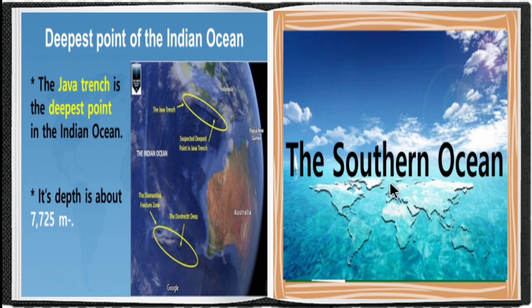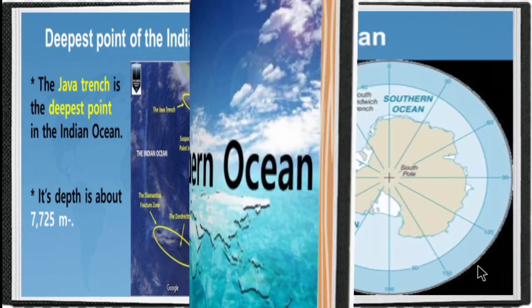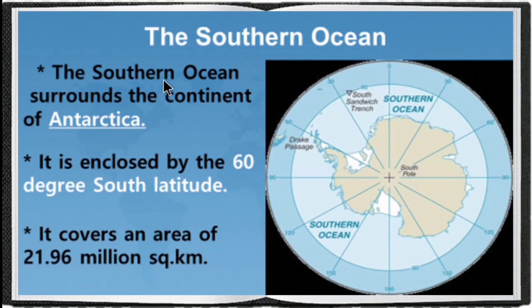Now let's move on to the Southern Ocean. Let's see the boundaries and the marginal seas. The Southern Ocean surrounds the continent of Antarctica. It is enclosed by the 60 degrees south latitude. It covers an area of 21.96 million square kilometers.